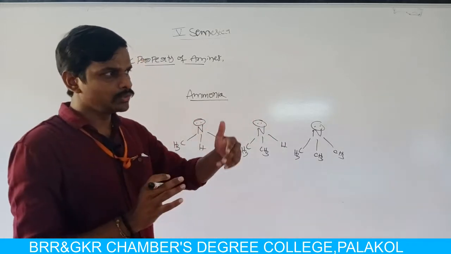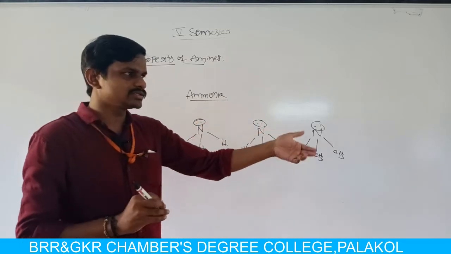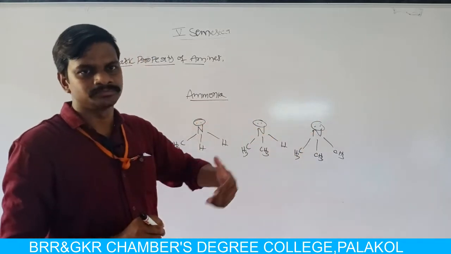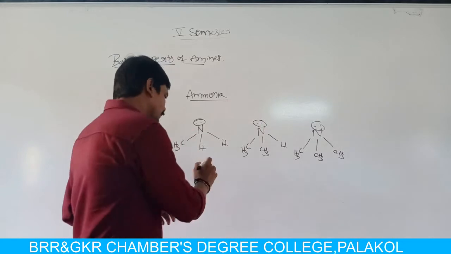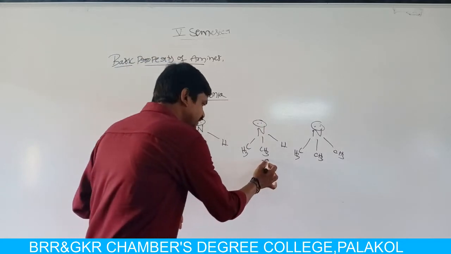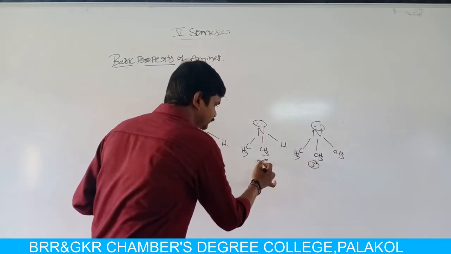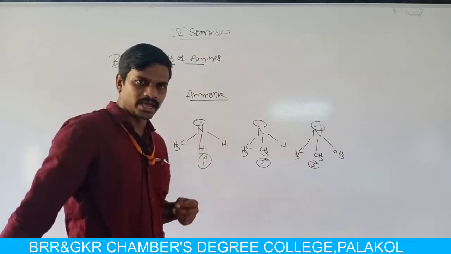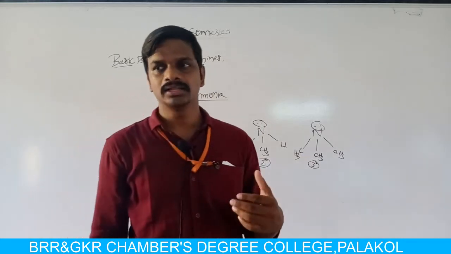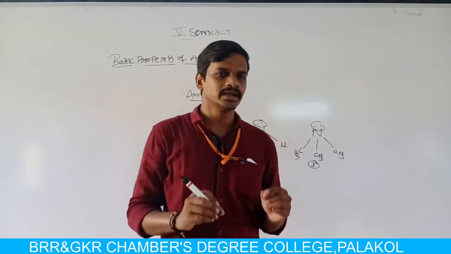So primary, secondary and tertiary amines all have a lone pair of electrons, like ammonia. These amines accept H plus ion from an incoming acid, and donate their lone pair of electrons. According to Lewis acid base theory, they donate a lone pair of electrons. According to Bronsted-Lowry theory, they accept H plus ion. So primary, secondary and tertiary amines all have basic character.